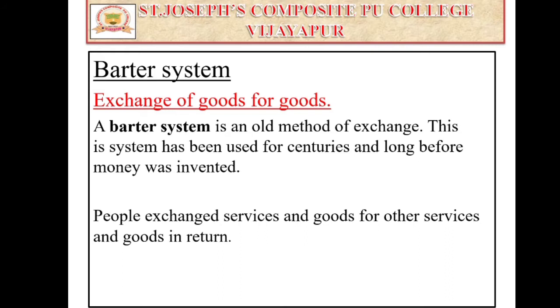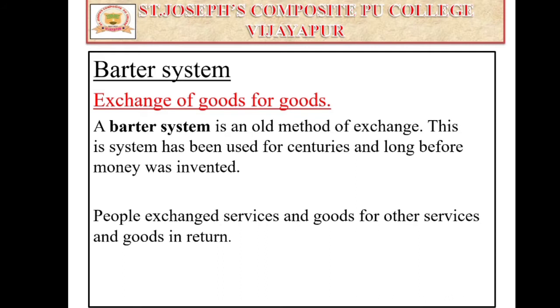So barter system is nothing but it is the exchange of goods for goods. That means nowadays we are using money for exchanging the goods and services, to buy the goods and services, right? During the period before the existence of money, at that time the barter system existed.